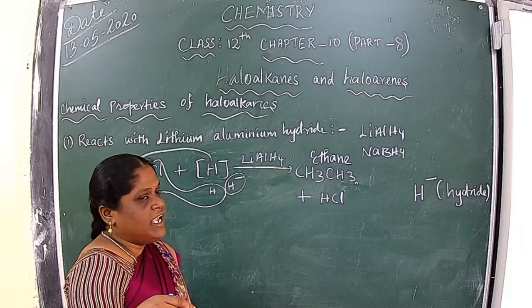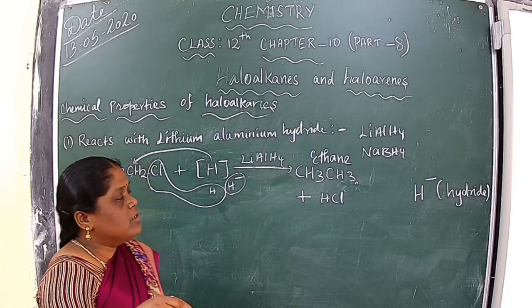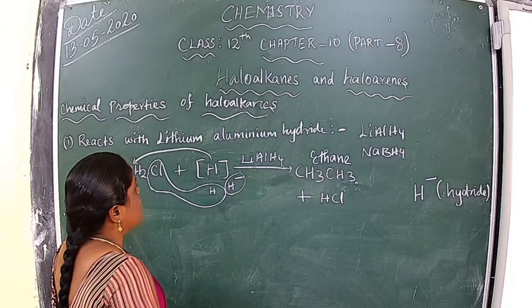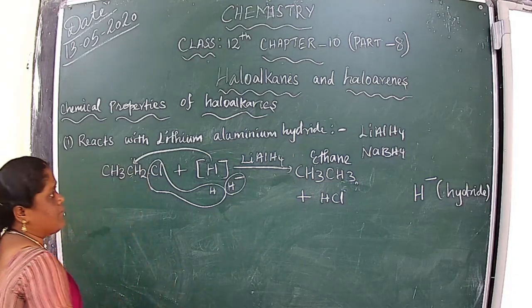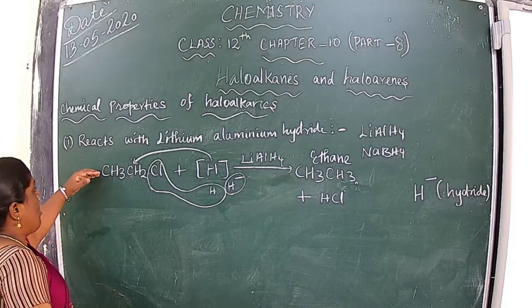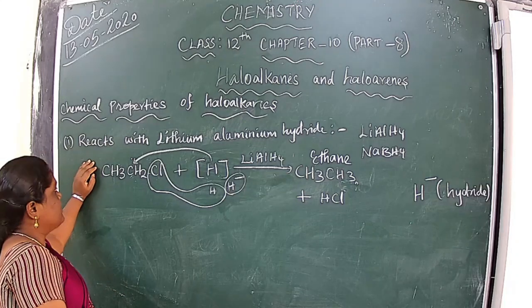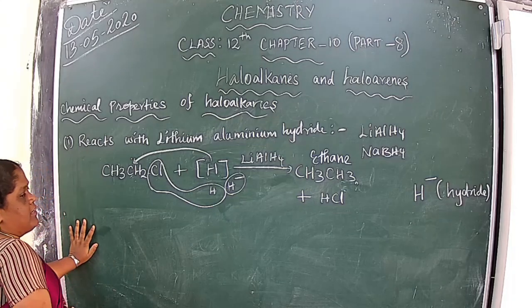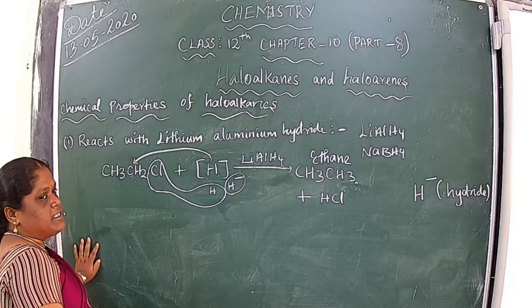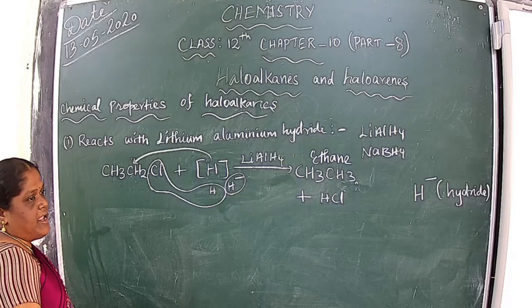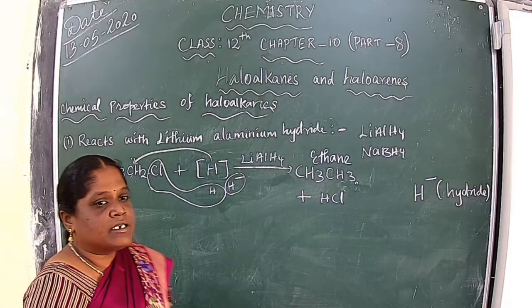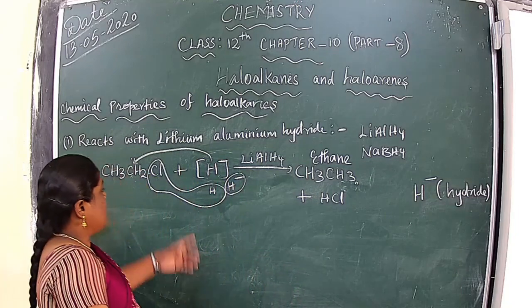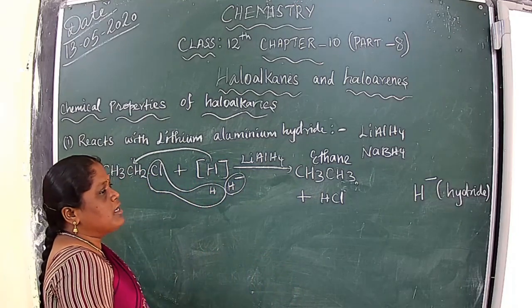CH3 means ethane. Understood? This is one of the reduction reactions. The last nucleophilic substitution reaction is the reaction with lithium aluminum hydride. Lithium aluminum hydride is a donor of hydride ions. Hydride ions act as a nucleophilic agent, so they can be attached to the carbocation.